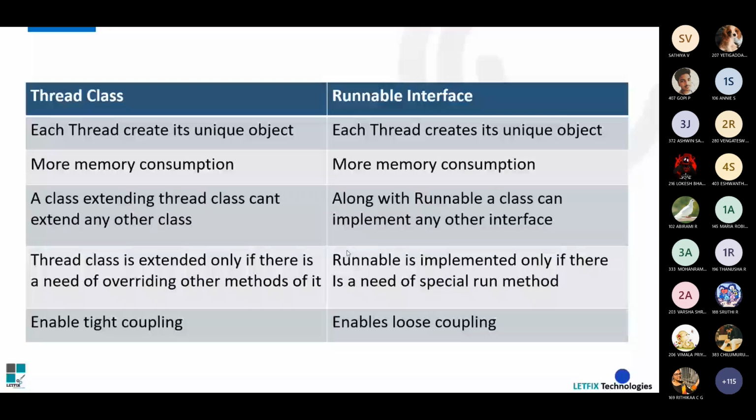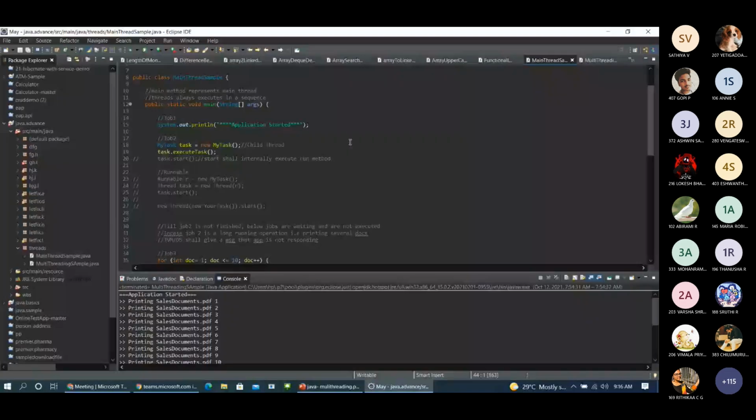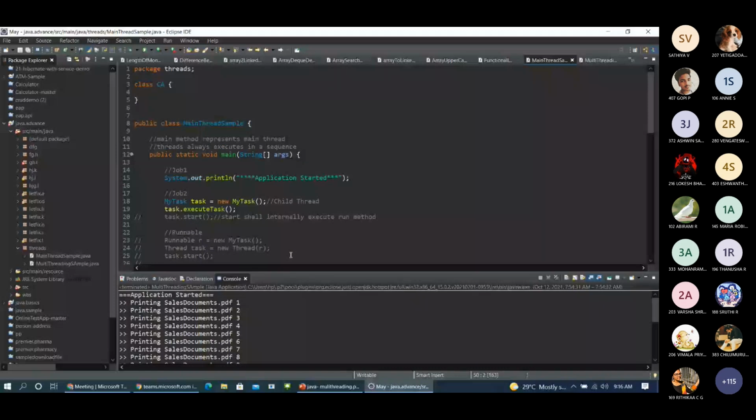Okay, let me show you an example. Is my screen visible? Are you able to see the screen, or do I need to increase the font size? Is this okay? Okay, fine.